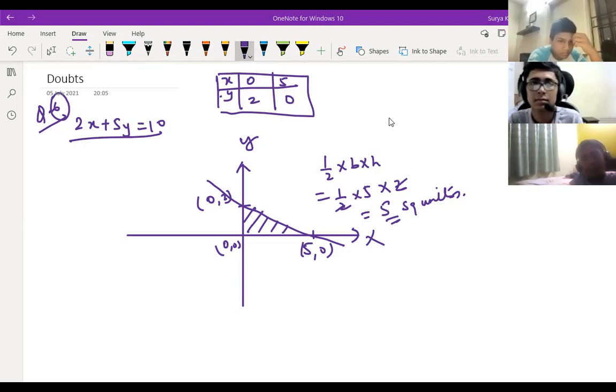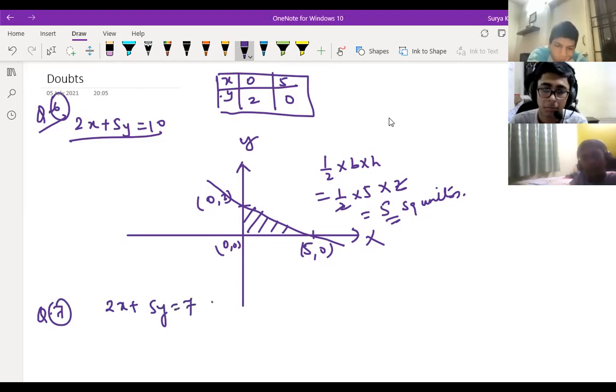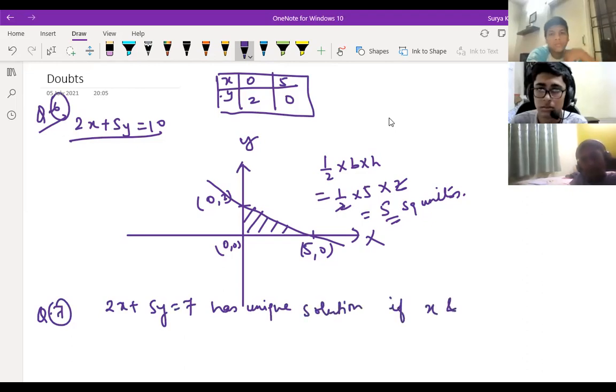Next question: the equation 2x plus 5y is equal to 7 has a unique solution if x and y are. So the question is, 2x plus 5y is equal to 7 has a unique solution if x and y are, and the options are: natural numbers, then rational numbers, then positive real numbers, then real numbers, right? Yes, sir.